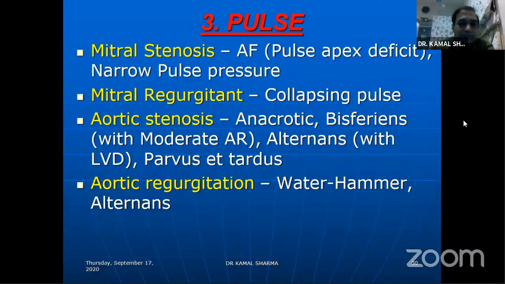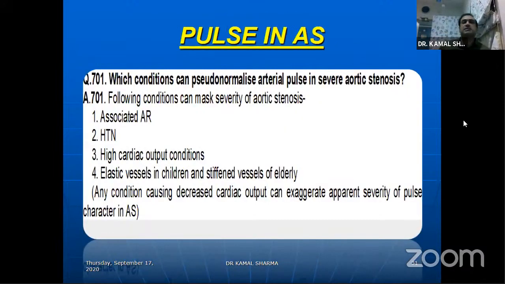In severe AS, you expect the pulse to be anacrotic, bisferiens, alternans, parvus et tardus, but it may not be so when there is associated AR, hypertension, high cardiac output states like anemia, pregnancy, or patients who have elastic vessels, like children, or very stiffened vessels of the elderly. These peripheral signs of AS may be missed.